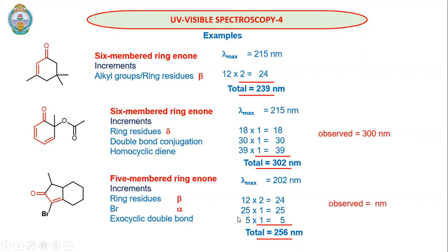For an exocyclic double bond, wherever it is, it doesn't matter, we add 5 for each exocyclic double bond. So altogether we have 256 nanometers. So this is how we calculate the lambda maximum values using the Woodward-Fieser rules.